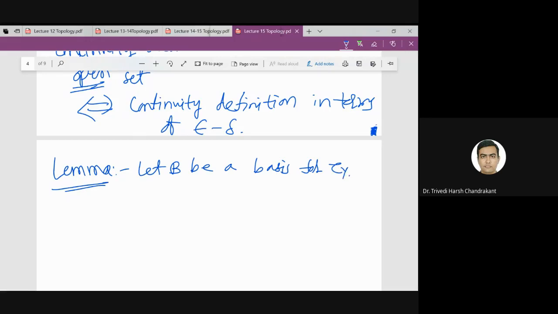It is better to denote a map f from X to Y. Now what is this Y? This topology is on this space.